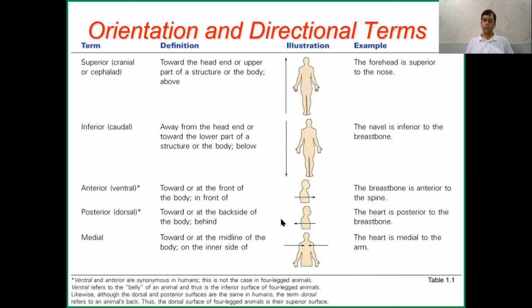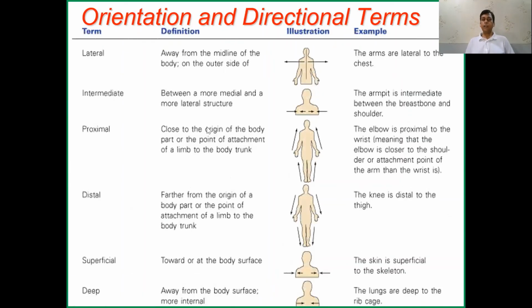Then medial. Medial is towards the midline. The heart is medial to the arms, so towards the midline. Then lateral. Lateral is away from the midline, or the outer side. The arms are lateral to the chest. Intermediate is in between.